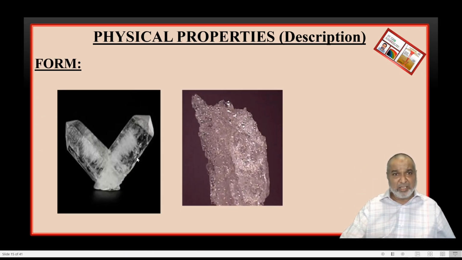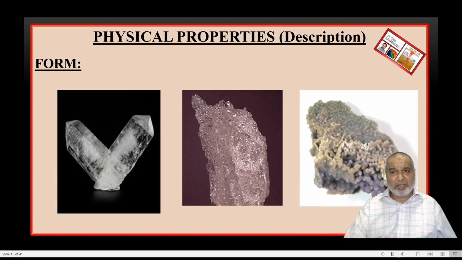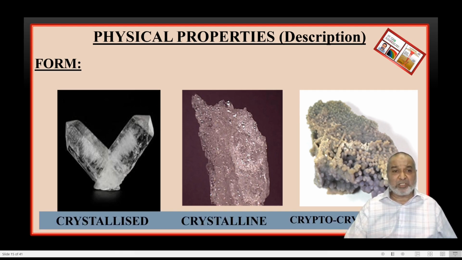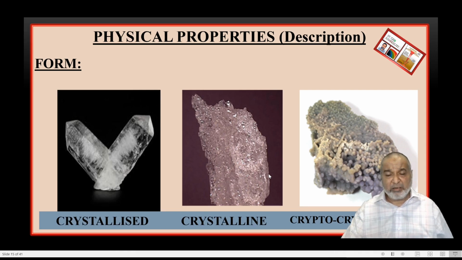First we'll see the crystallized form. You can see now here the pyramid faces. This is the pyramid, the inclined faces, and these are the vertical faces, that is the prism one. The next one, the faces, edges, corners are absent. The third one, the mineral is in the form of traces, then it is cryptocrystalline. Crystallized, crystalline, and cryptocrystalline, so these are the three basic characters.